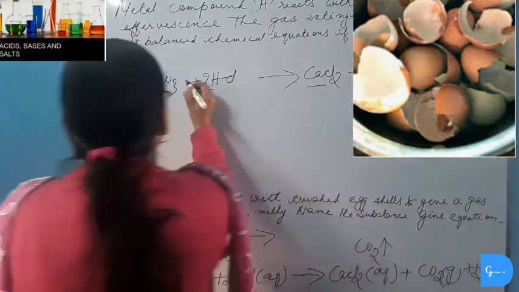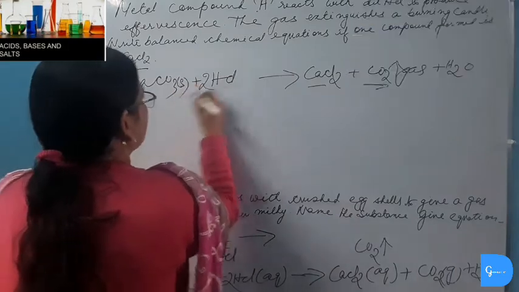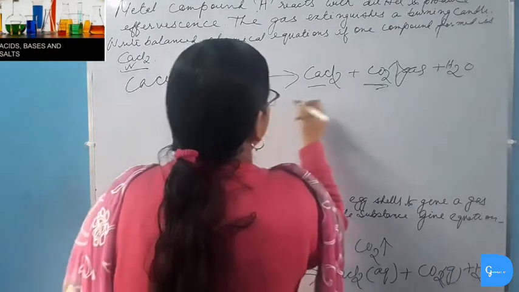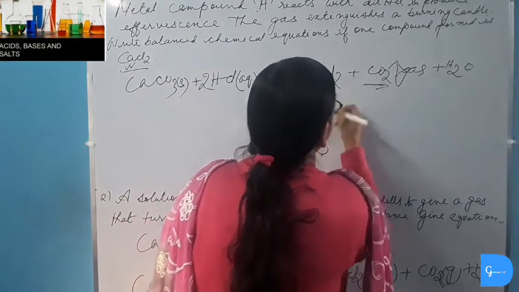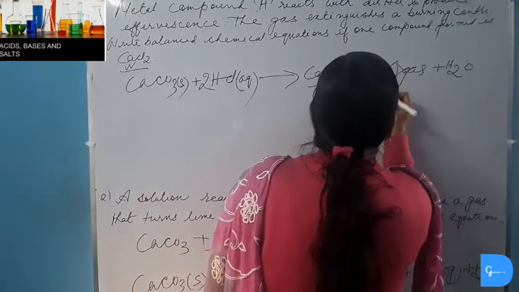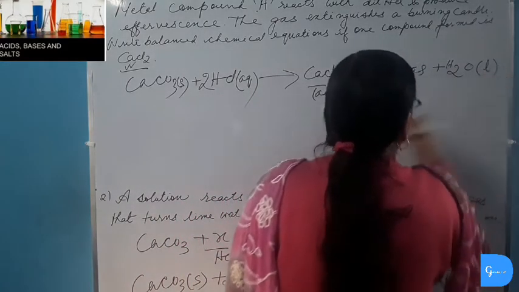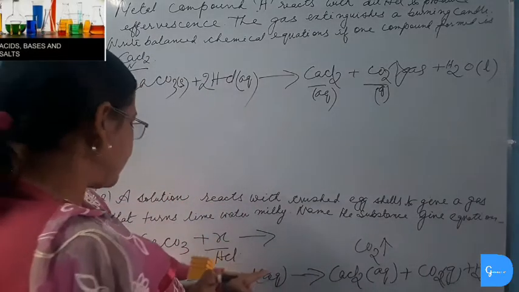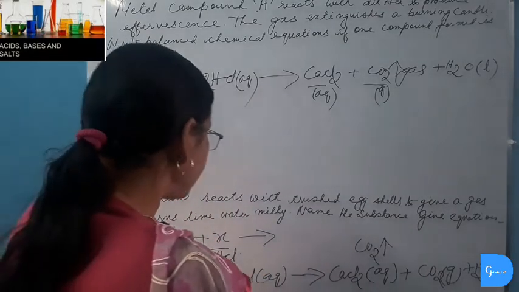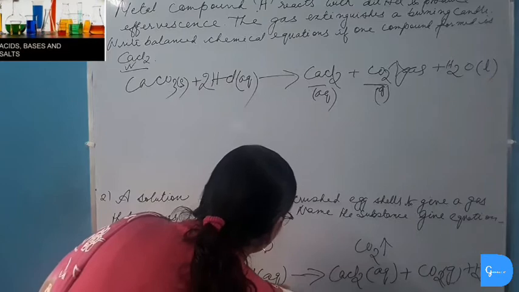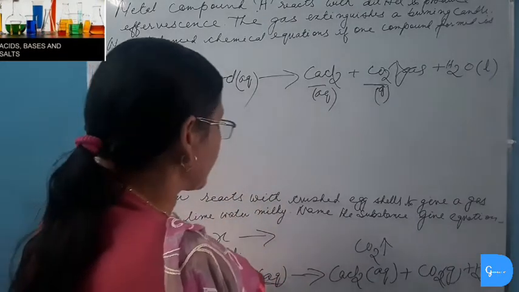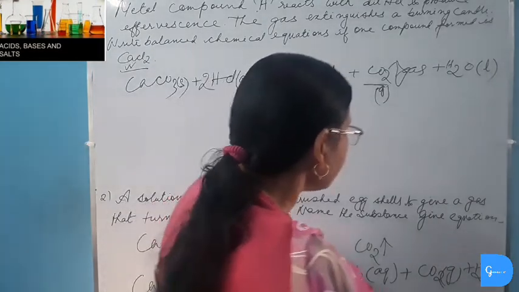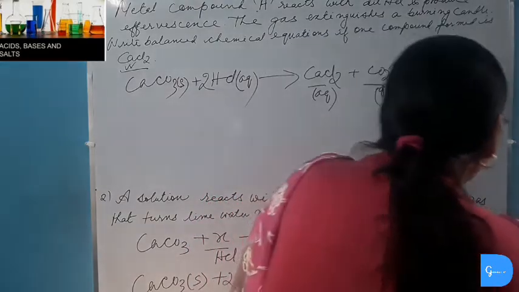Here also we will write the physical states. It will be solid, it will be aqueous, it will be aqueous. Here it is gas and it is liquid. So crushed egg shells when reacting with hydrochloric acid, it must be dilute hydrochloric acid because an aqueous solution is given. Dilute hydrochloric acid, then only calcium chloride plus carbon dioxide plus water is formed.